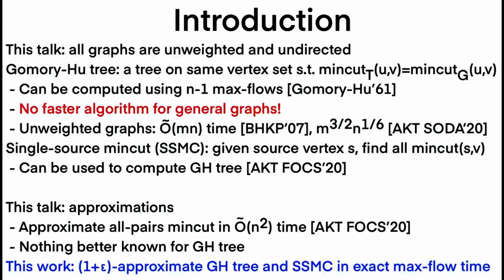In our work, we show that we can solve the approximate Gomory-Hu tree and single source min cut problems in roughly Maxflow time. That's Maxflow time times some polylog factors. This is m to the 4/3 time for unweighted graphs, and m plus n to the 1.5 time for weighted graphs, which is a fair improvement over the previous best n squared.